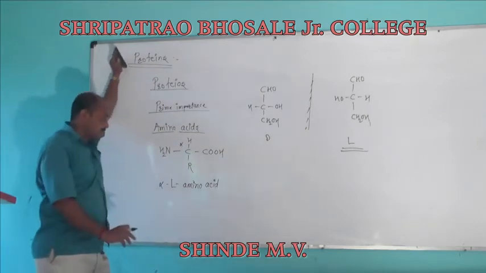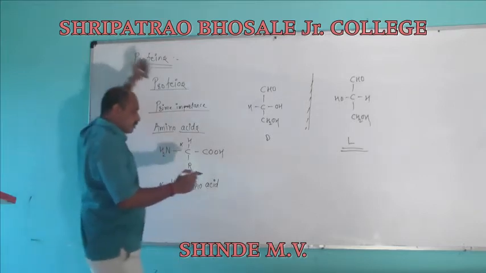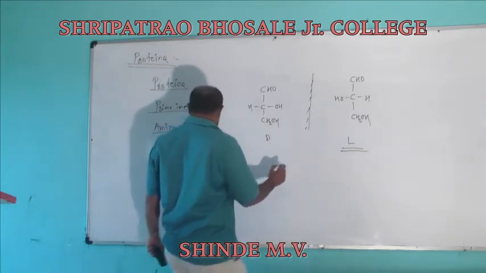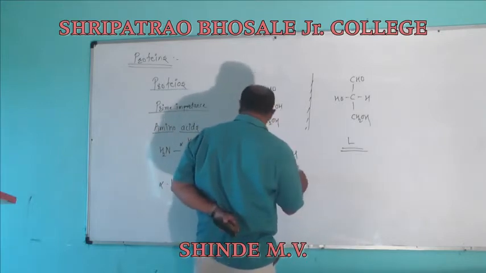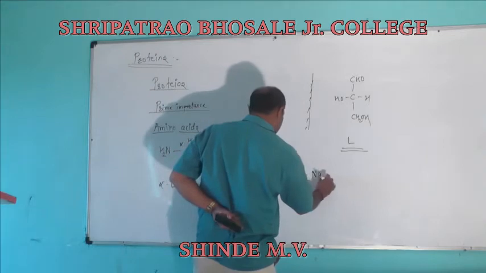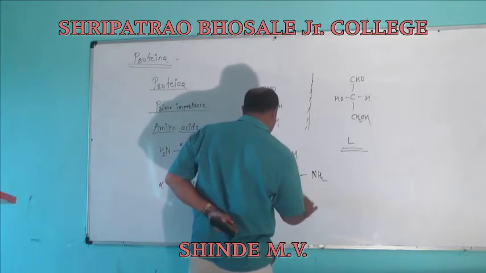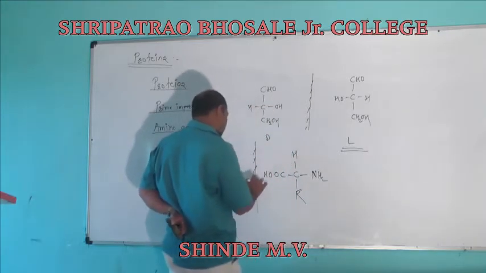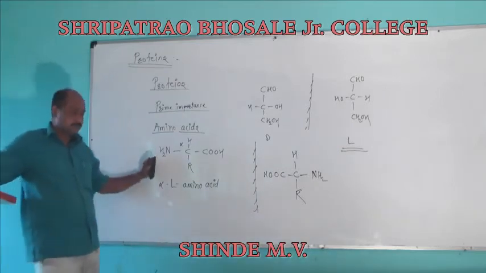Here, this one is optically active. Suppose I write the structure of another one here. These two are non-superimposable mirror images of each other.